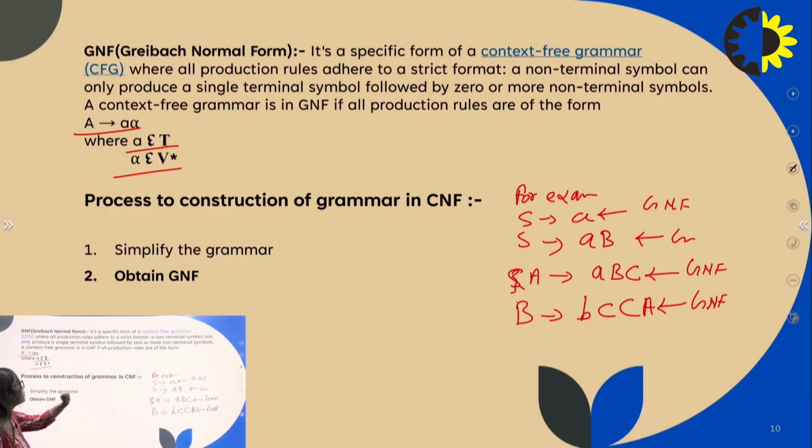Process to construct a grammar in GNF form. First is to simplify the grammar. In simplifying the grammar we remove null productions and eliminate unit productions, and second is to obtain GNF.